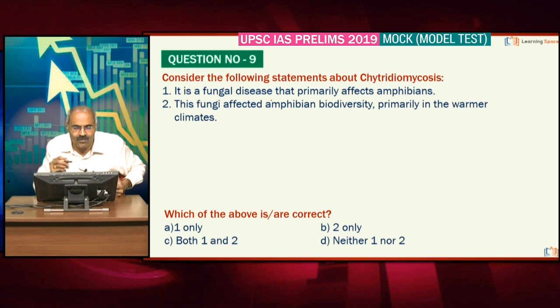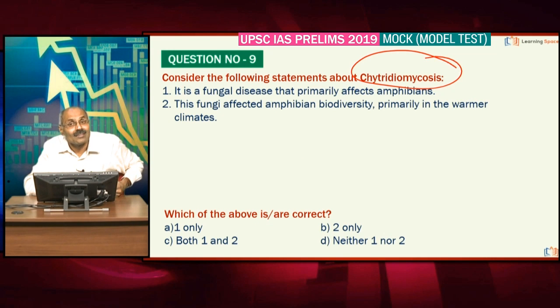Look at the next one, about chytridiomycosis. It is in fact wiping out a number of amphibian species across the globe. It is wiping out certain species of amphibians. It affects the skin of the amphibians.